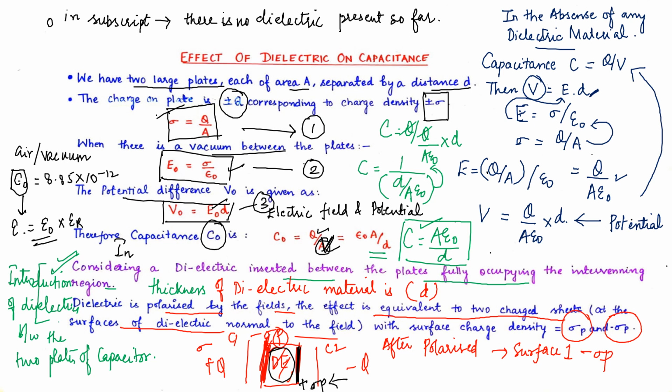This is our dielectric. Now this is also polarized. So this particular space will have its own electric field, and this particular space will have its own electric field. So there is the presence of two charged sheets, this one is one charged sheet, this one is the other.